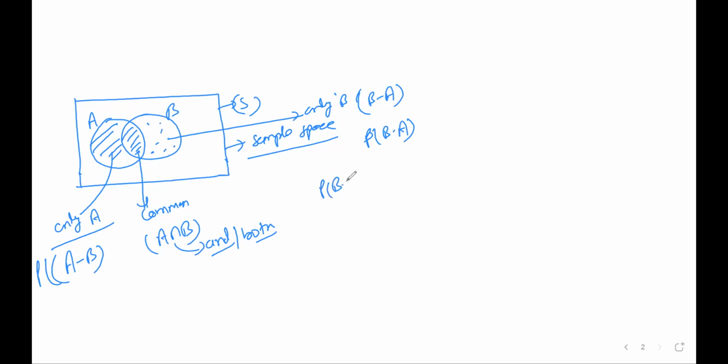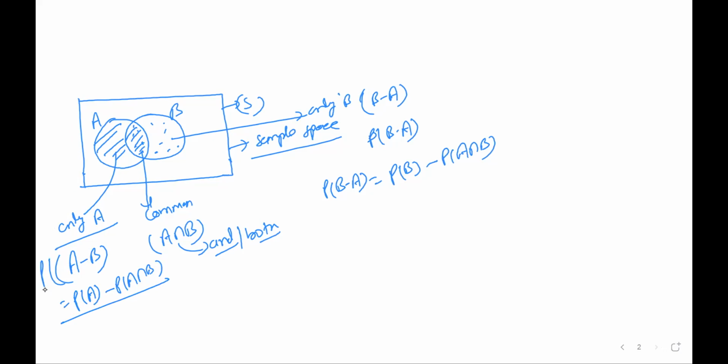So see, P of B minus A will be equal to, I can say, P of B minus P of A intersection B. And you have to remove this part. Similarly, P of A minus B is written as P of A minus P of A intersection B. So here, if I tell you only A, then you need to apply this formula. Or if I tell you here only B, you need to apply this formula.